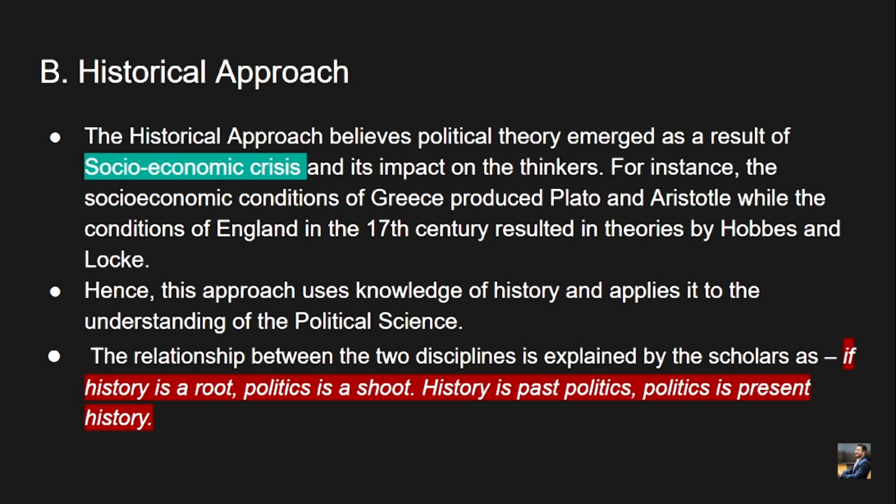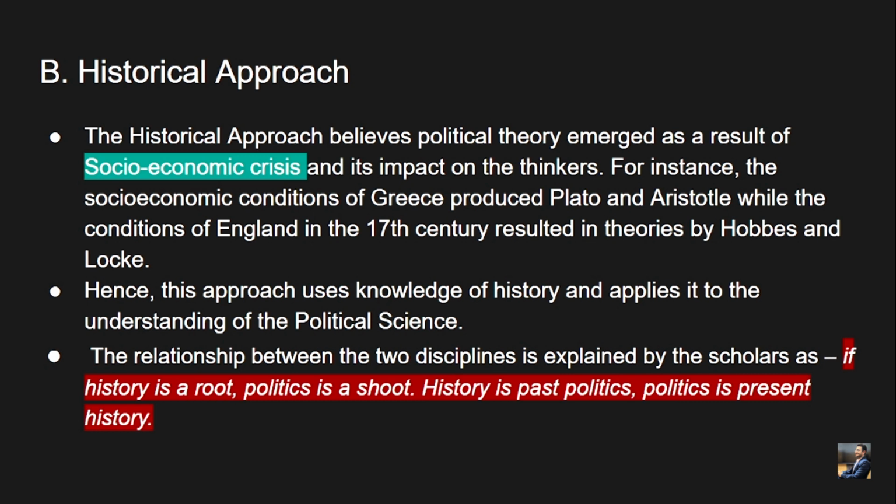Very fair point. Like we have seen during the time of Plato, that is the Peloponnesian War, how the socio-economic crisis that prevailed in Greece nudged Plato to think about his city-state of Athens towards betterment, or the welfare of Athens basically. Similarly, during the time of Hobbes and Locke, the Puritan or Glorious Revolution in 17th century England, how this particular socio-economic crisis led them to propound their theories. Hence this approach uses knowledge of history and applies it to the understanding of political science.